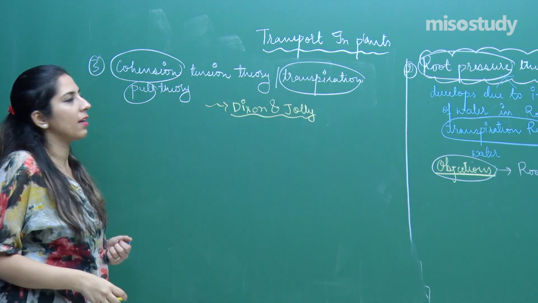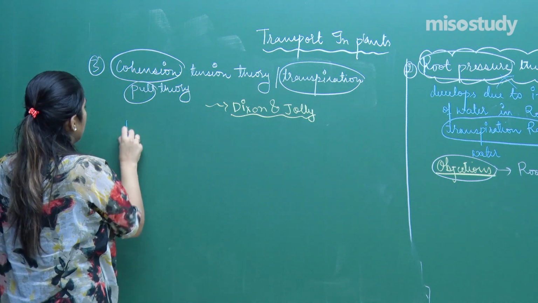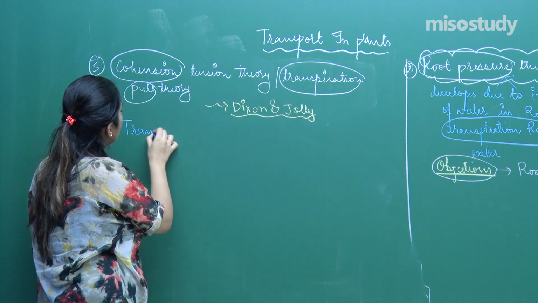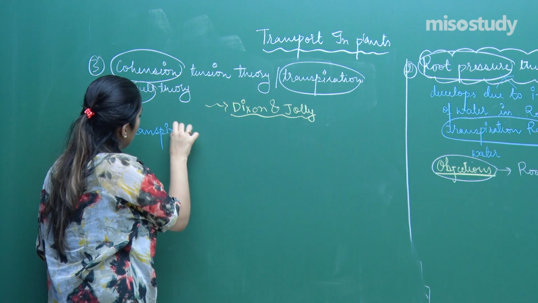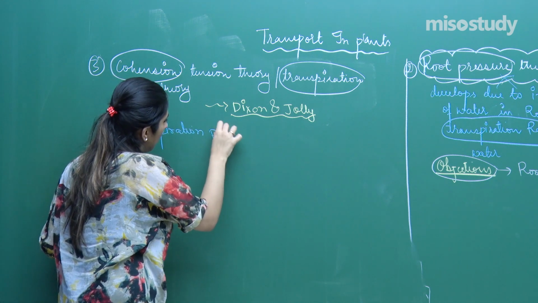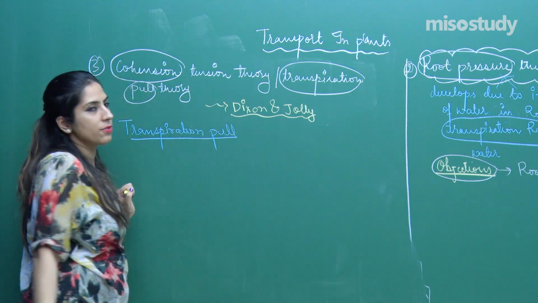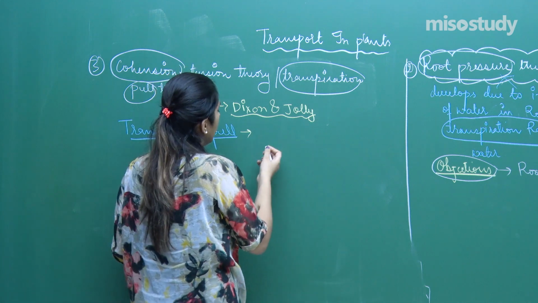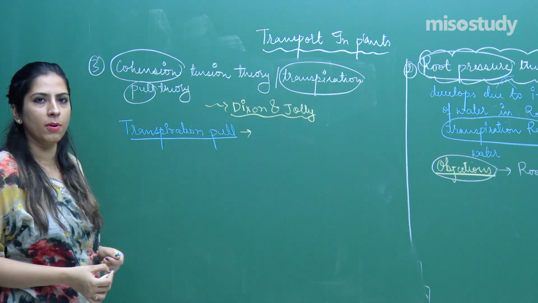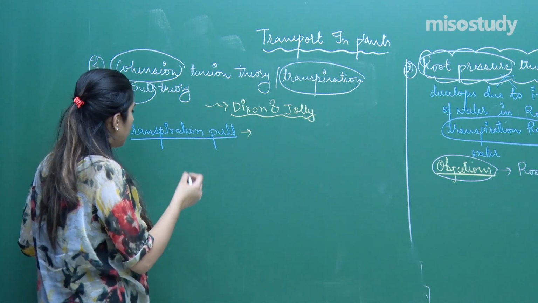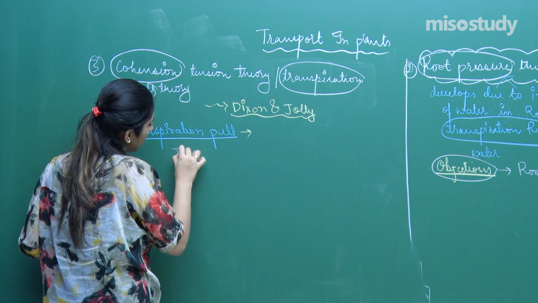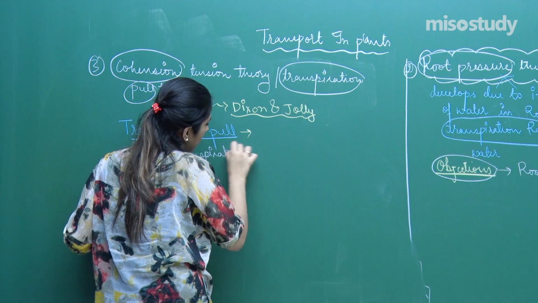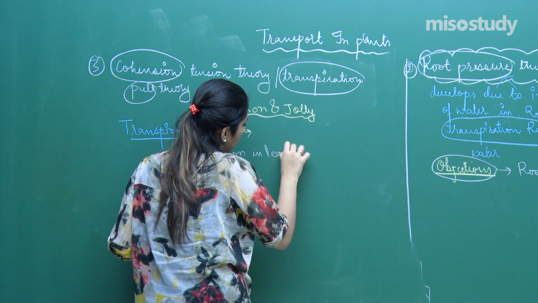Let's first write about the transpiration pull, right? Then we will talk about the cohesion and adhesion. The first most important is the transpiration pull. Transpiration pull means absorption of water, or first of all, I'll give you this in the form of a ray diagram, right? First of all, what will happen? There will be transpiration in leaves.